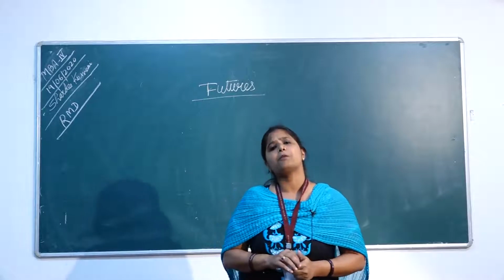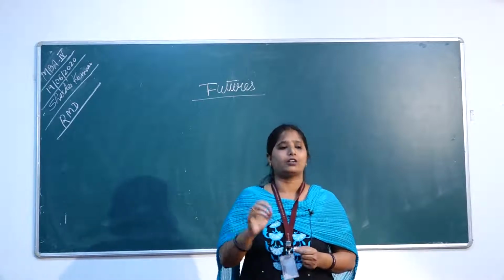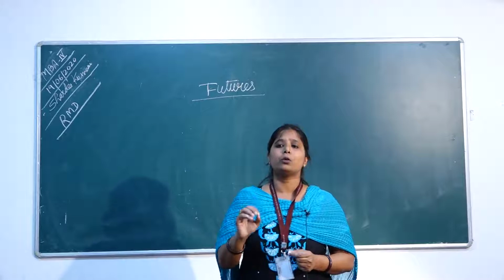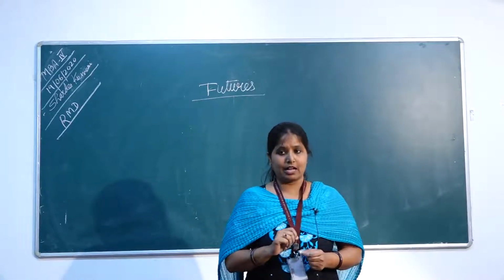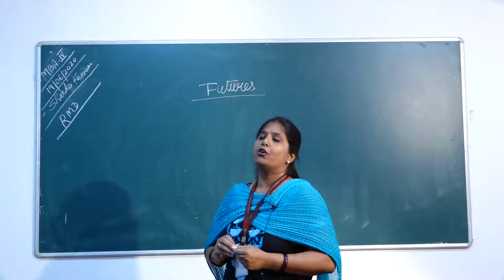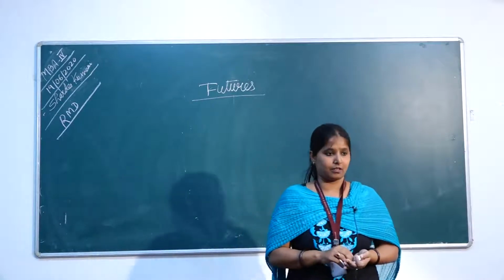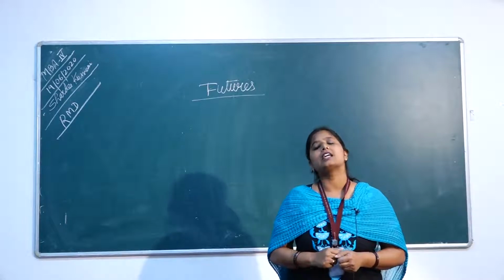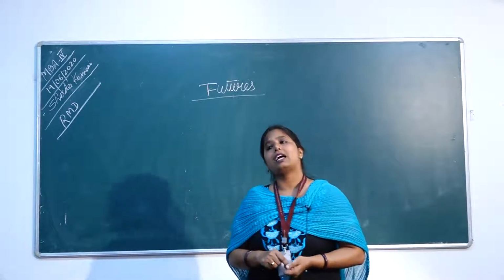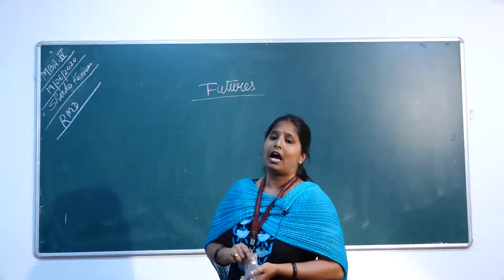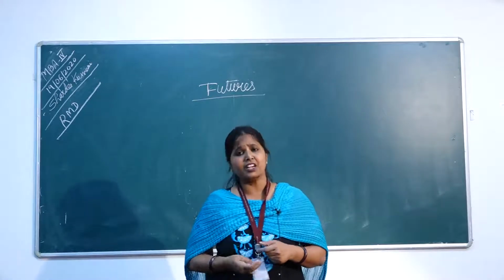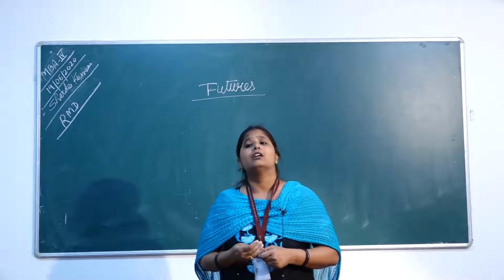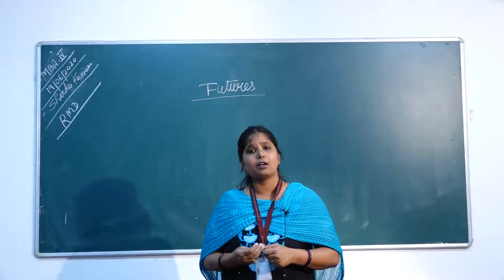Think that the strike price is 1400, you are going to purchase a lot size of 100, and the margin requirement for that is 5%. How is the margin decided? The margin is decided by the exchange as per the volatility and risk of the particular commodity in the market.